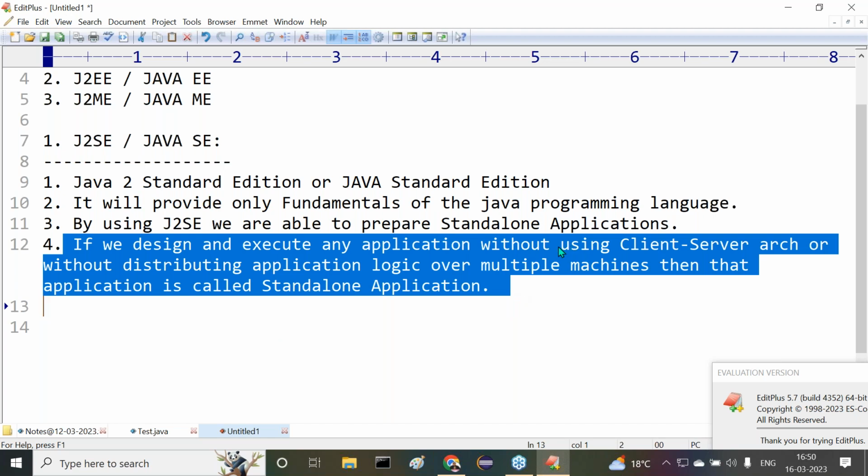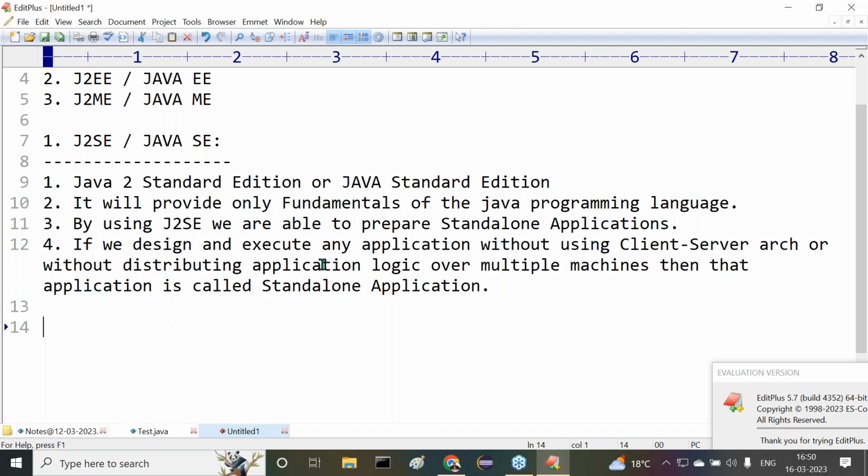What is the meaning of the standalone application? If we design and execute any application without using client server architecture or without distributing application logic over multiple machines, multiple systems, multiple JVMs, multiple Java software, then that application is called a standalone application.